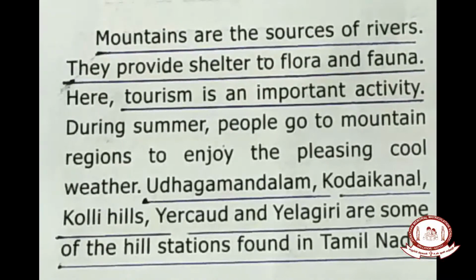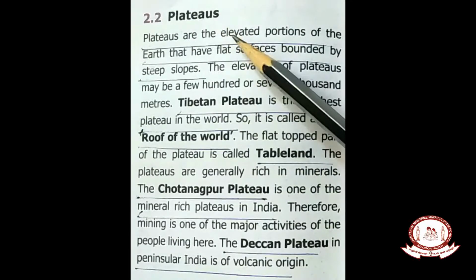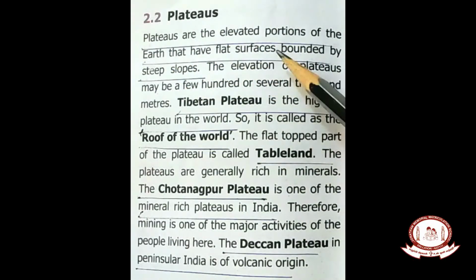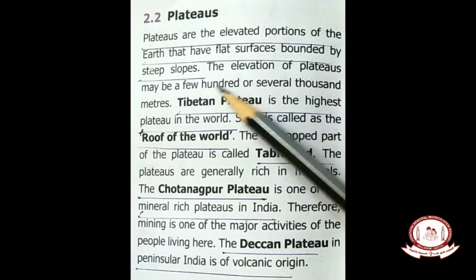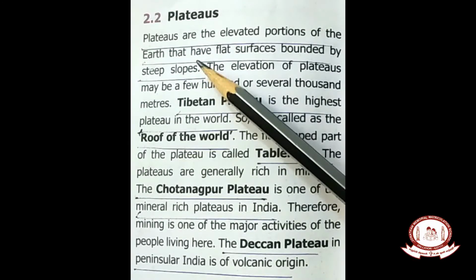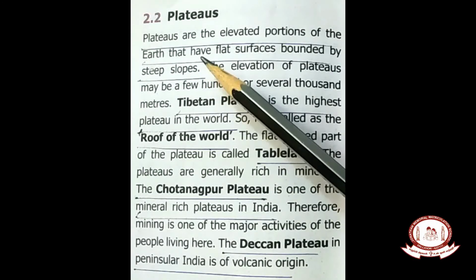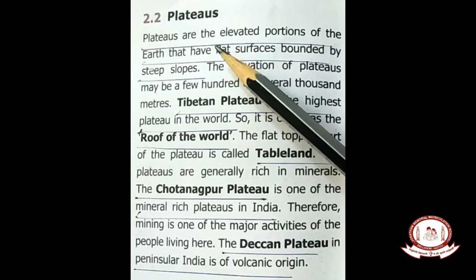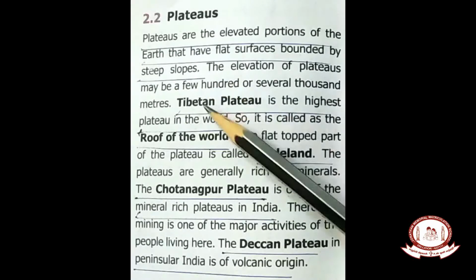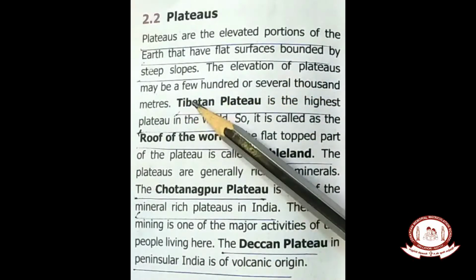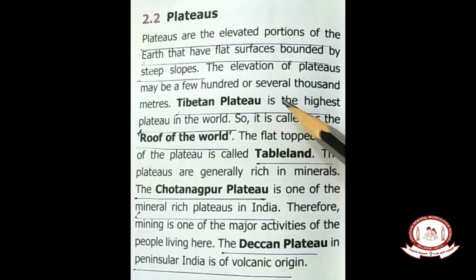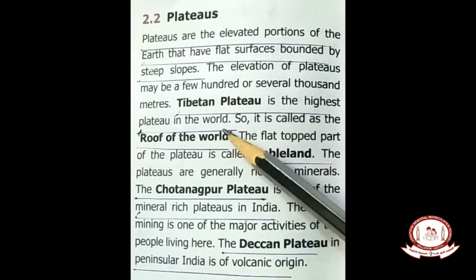Now next we'll go to the plateaus. Plateaus are the elevated portions of the earth that have flat surfaces bounded by steep slopes. So plateaus are not like mountains. It is only an elevated portion, which means it is a little raised. It's not that much height as mountains. So the elevation of plateaus may be only a few hundred meters. Tibetan plateau is the highest plateau in the world.